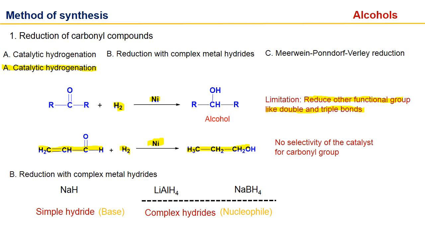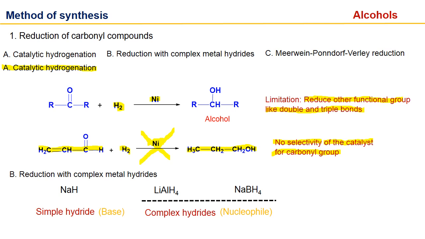So we can say in catalytic hydrogenation there is no selectivity. There is no selectivity of the catalyst for carbonyl group. It will reduce other functional groups also. So this is a limitation. If we want to reduce only carbonyl, we can't do it with the help of catalytic hydrogenation.